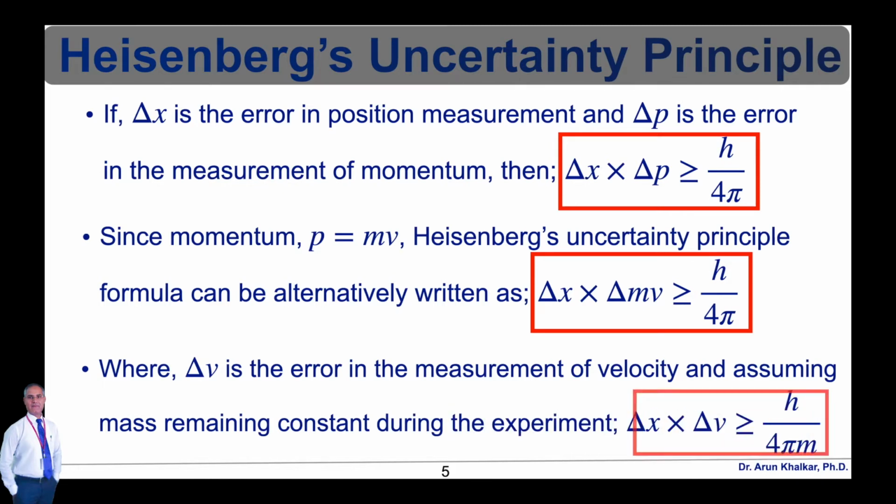Therefore, finally we can write delta x multiplied by delta v is greater than or equal to h upon 4 pi m. So these are the important equations when Heisenberg's uncertainty principle is being studied.